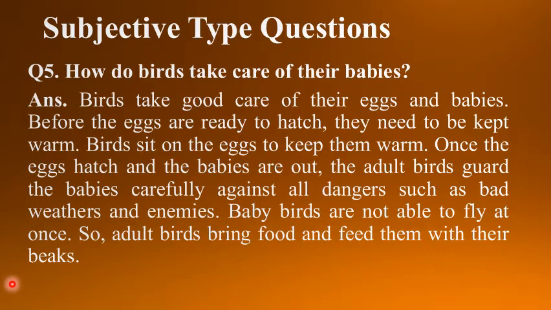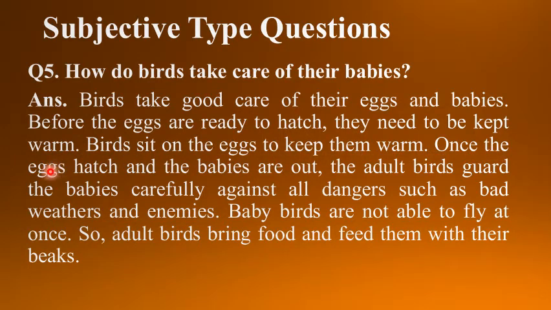Understood all of you? So let's see the answer once again. Birds take good care of their eggs and babies. Before the eggs are ready to hatch, they need to be kept warm. Birds sit on the eggs to keep them warm.